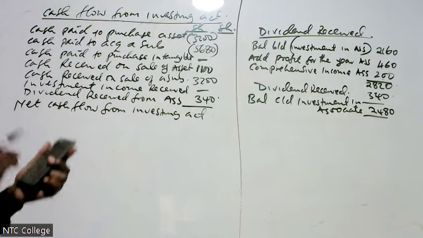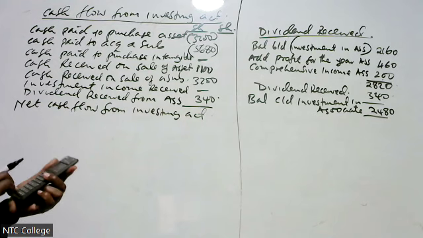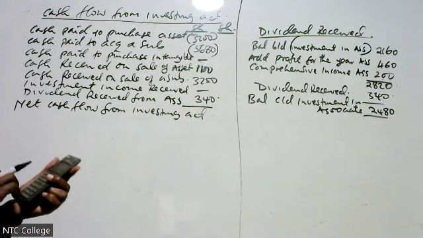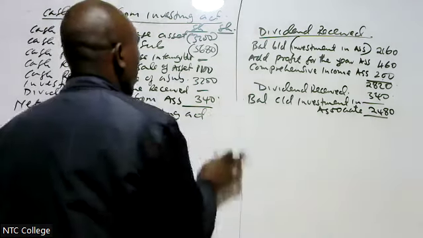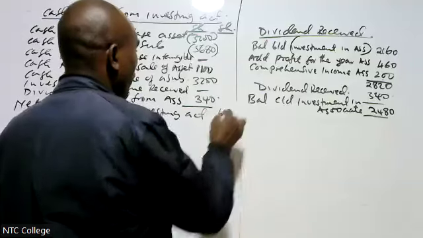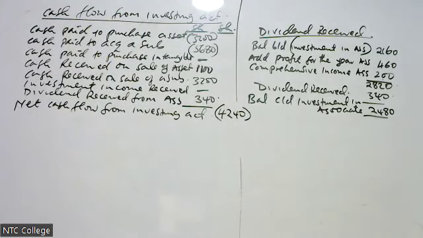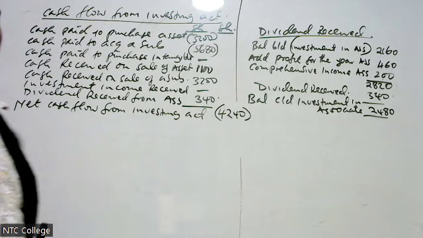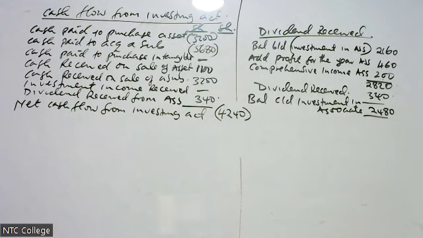Therefore, I get the net cash, which is 32 plus 5680, 1100, 32. I'm getting a net of 4240, but negative. That is the net cash flow from investing activities, 4240, but negative. I don't know if you are getting the same. That is what Mwalimu is getting there.